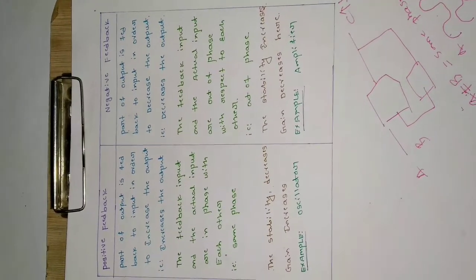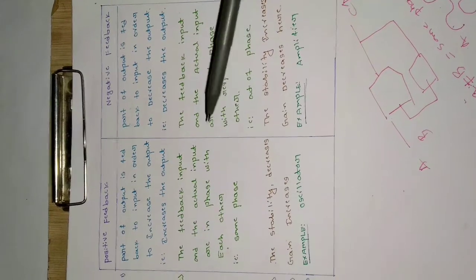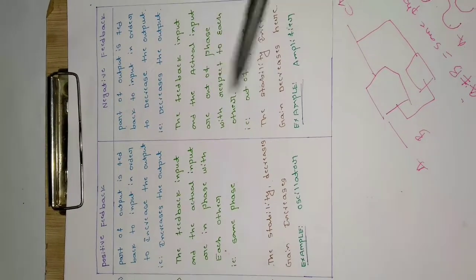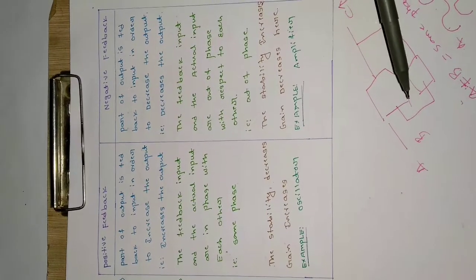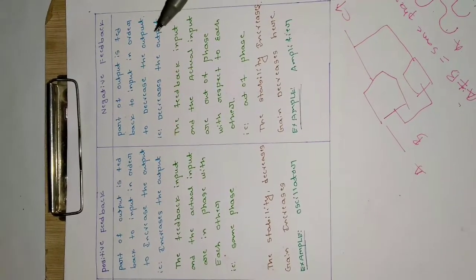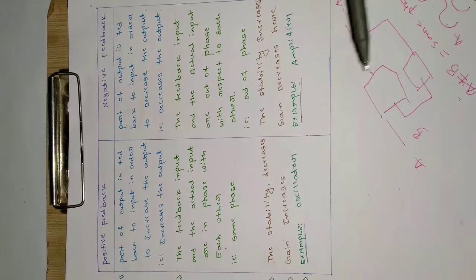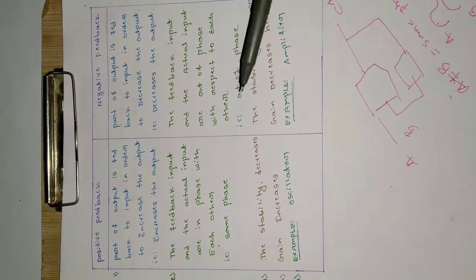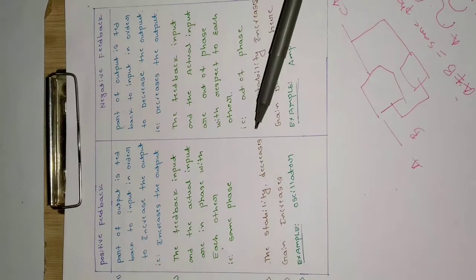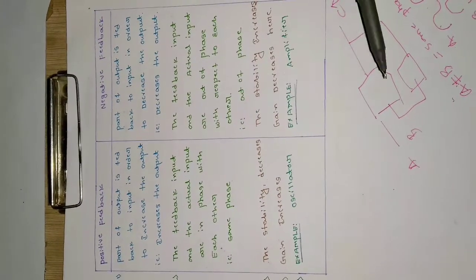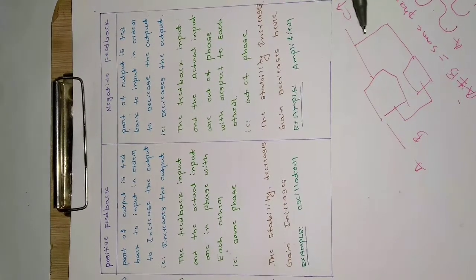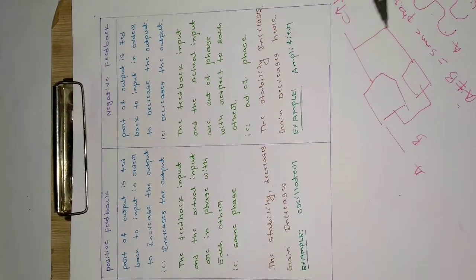That's why in positive feedback the output is going to increase, because the feedback input signal and the actual input signal, that is A and B, have the same phase. But in negative feedback they have different phase, so the output is going to decrease. The stability decreases in case of positive feedback, because the input increases continuously as the output increases, since the output is fed back again.